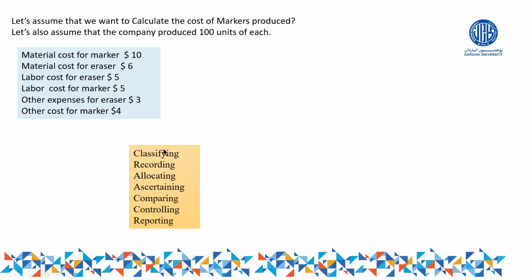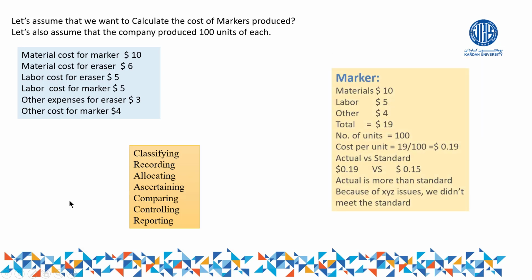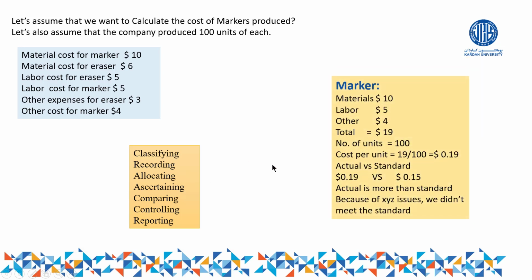These are the points. Now, after having the cost, which one of these steps belongs to classifying, recording, allocating, ascertaining, and so on, I have given these points here. See, I have calculated the cost of marker. Out of these 6 types of cost, these three belong to marker.